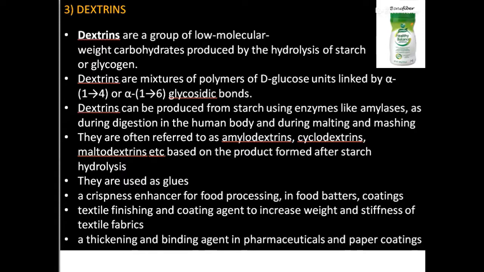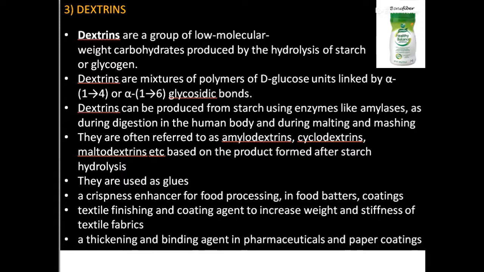And the term dextrin itself, of course, different components can come depending upon the level of hydrolysis. Based on that, they are being called as amylodextrins, cyclodextrins, and maltodextrins, etc. Different names have been given to it accordingly. Now, what is the use of dextrin?